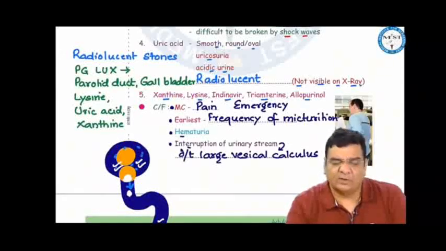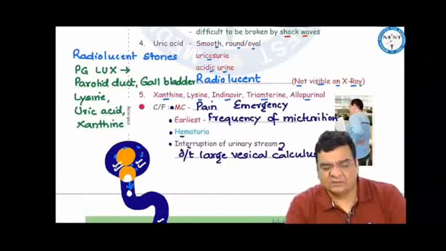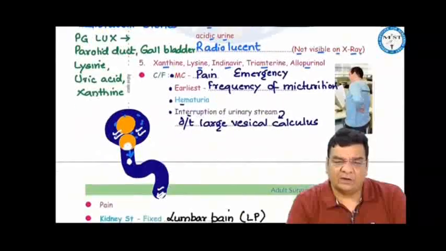Other radiolucent stones in the body are remembered by the mnemonic PG Lux: P for parotid, G for gallbladder stones, L lysine, U uric acid, X xanthine. This Lux is the urinary stone. So xanthine, lysine, indinavir, triamterene, and allopurinol can be other urinary stones.